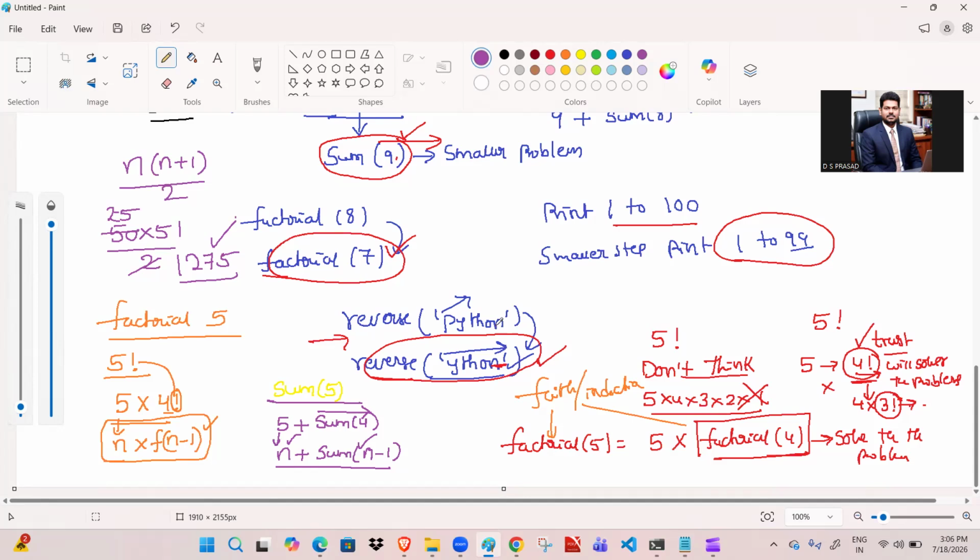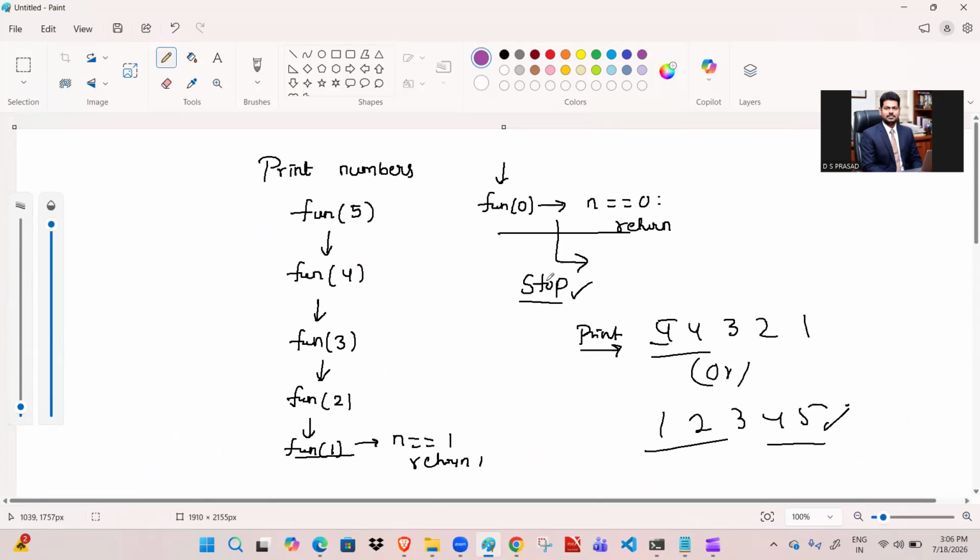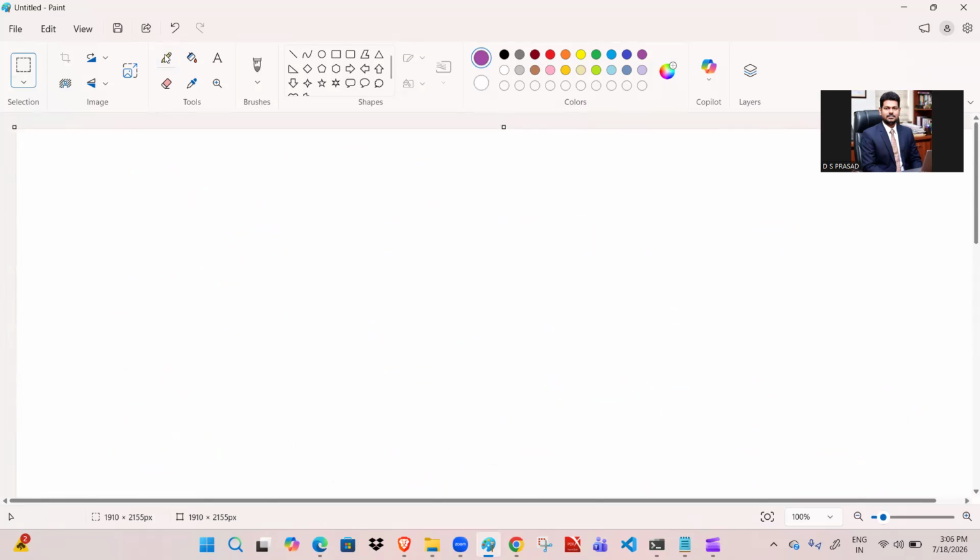Okay. So this is one case. And the next case, sir, I want to find another example. So I want to write another example. So how to write that one?